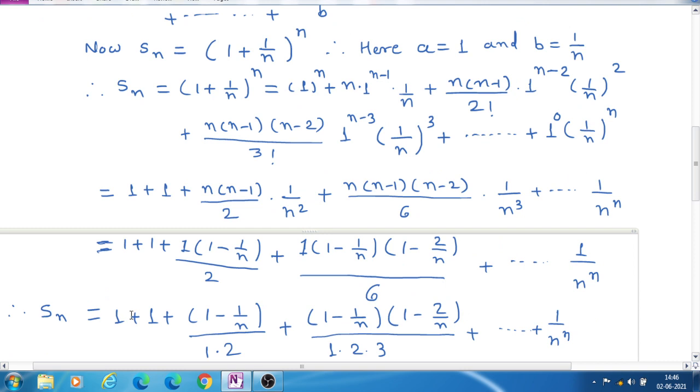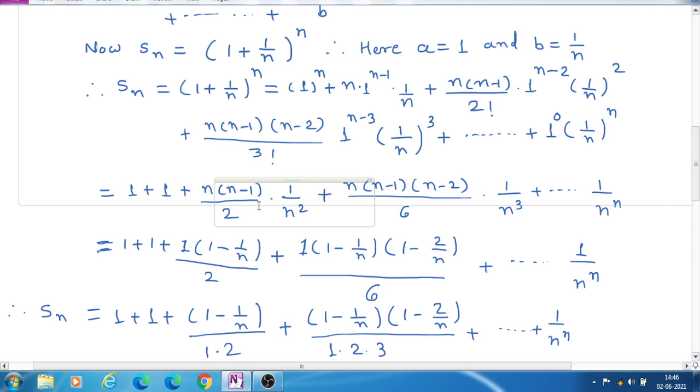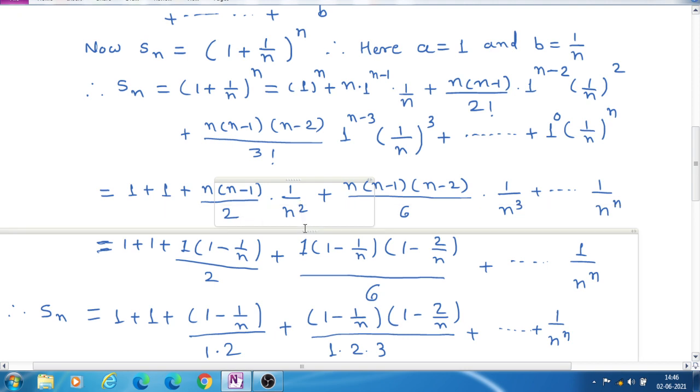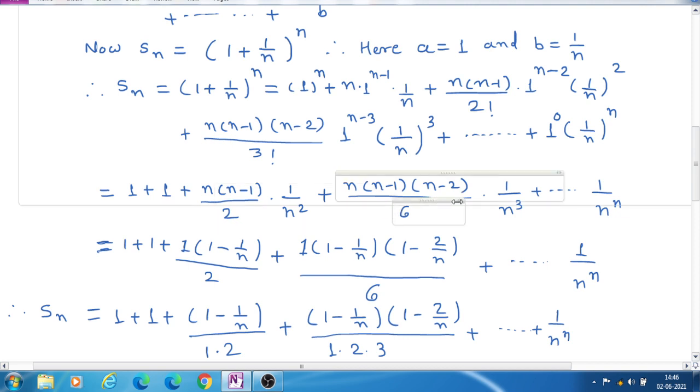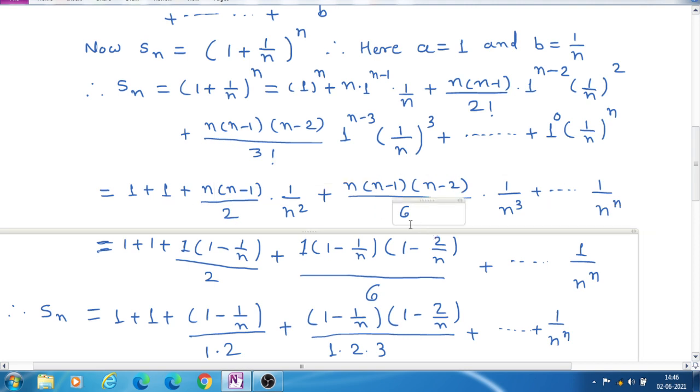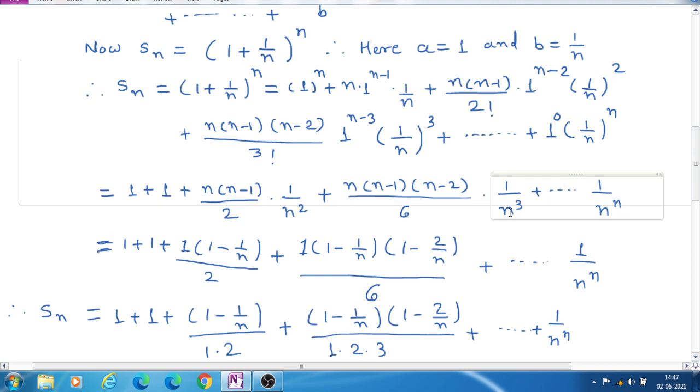and finally we get 1 plus 1 plus n into n minus 1 upon 2 into 1 upon n square, plus n into n minus 1 into n minus 2 divided by factorial 3, which means 3 into 2 into 1, that is 6, into 1 upon n cube.